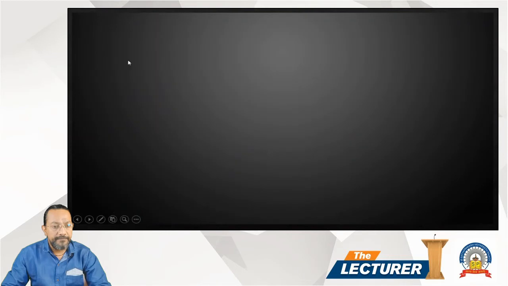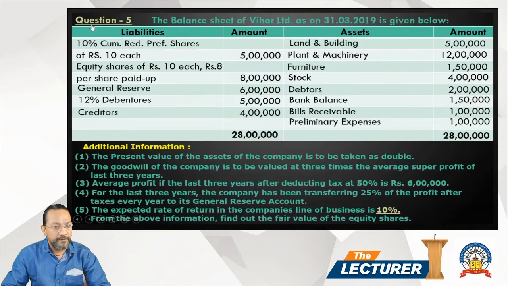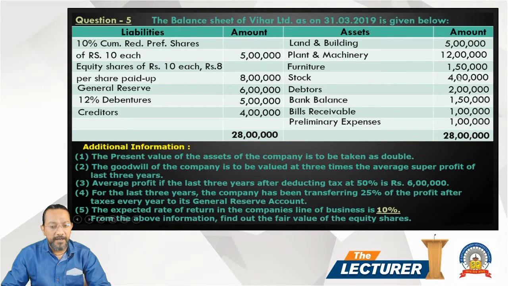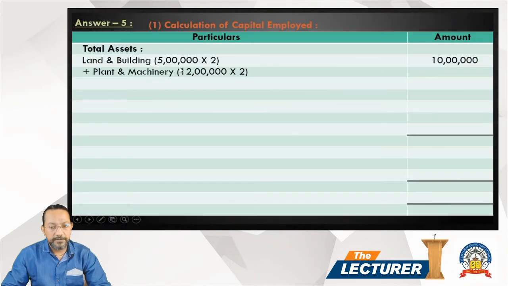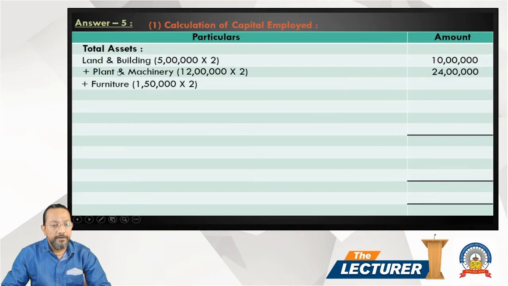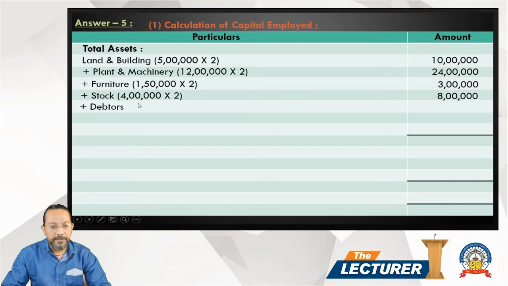Start કરીએ આન્સર સાથે. First, calculation of capital employed, that is particular and amount. First, assets. First is the land and building 5 lakh, but as per the adjustment given, take it as double. So land and building 5 lakh into 2, 10 lakh. Then plant and machinery 12 lakh multiply 2, so it is 24 lakh. Then furniture 1.50 into 2, 3 lakh. Then stock 4 lakh into 2, it is 8 lakh.